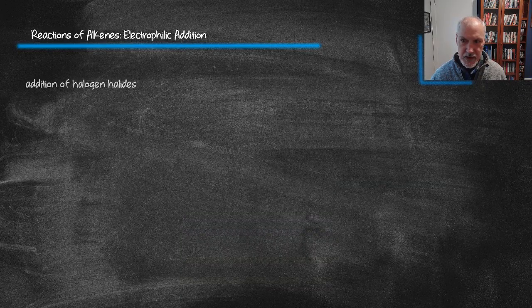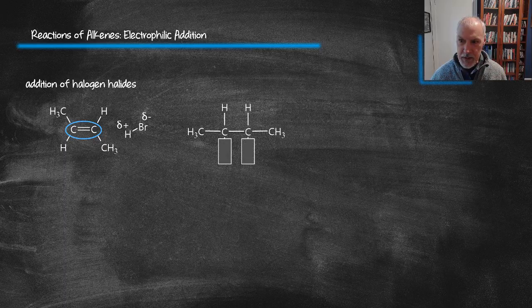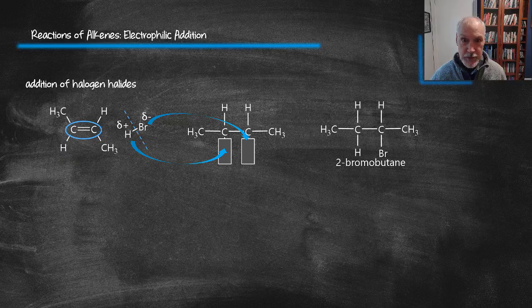Now let's look at the addition of a halogen halide. In my case, I'm going to use hydrogen bromide. There's my electron-rich region within this 4-carbon molecule. And hydrogen bromide is a permanent dipole, so the hydrogen, being slightly positive, would be attracted to this location. As before, we can view the carbon-carbon double bond springing open, creating 2 openings. And in this case, hydrogen would move to the one site, bromine to the other. My resulting compound would be called 2-bromobutane. And here's the overall equation for it.